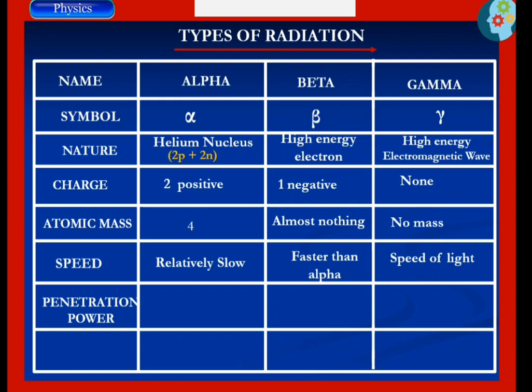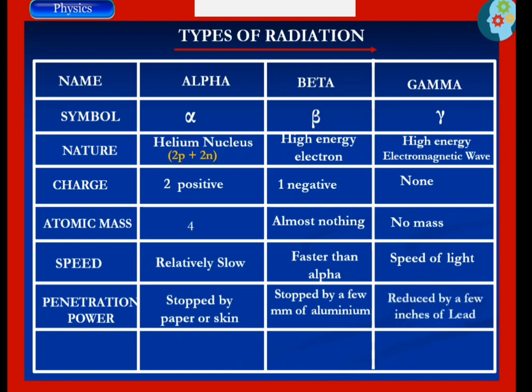Penetration power: alpha particles are stopped by paper or skin. Beta particles are stopped by a few millimeters of aluminium. Gamma rays are reduced by a few inches of lead block. So what that means is that gamma radiation has the highest penetration power, followed by beta rays, and then alpha particles.